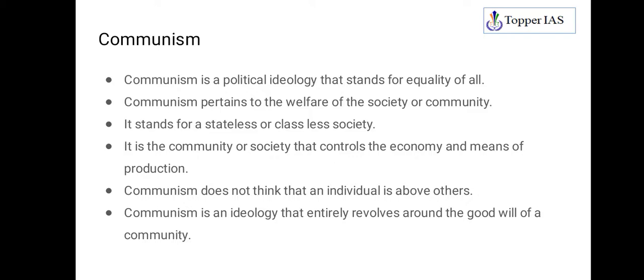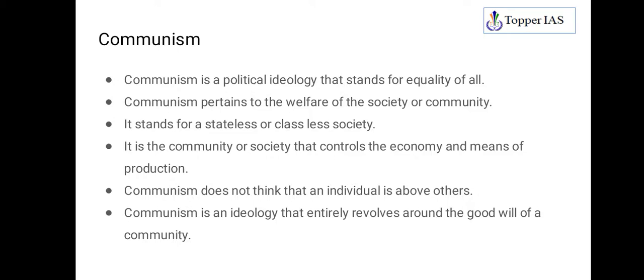Another thing, communism is an ideology that entirely revolves around the goodwill of a community. In order for a society to function well, communism assumes that there is goodwill. As I said, a community is nothing but a group of people. So this group of people should have a public spirit. They should work for the welfare of the people.